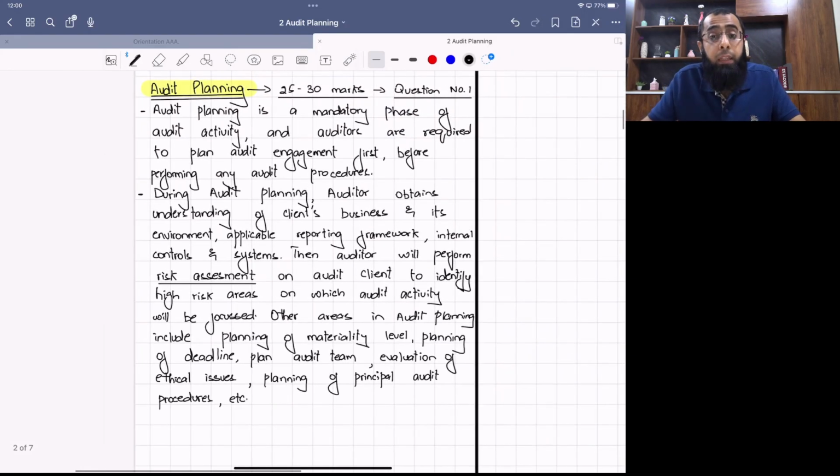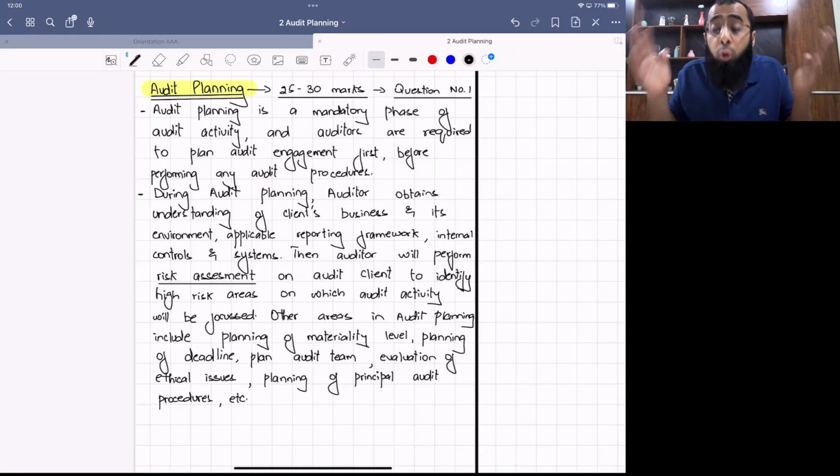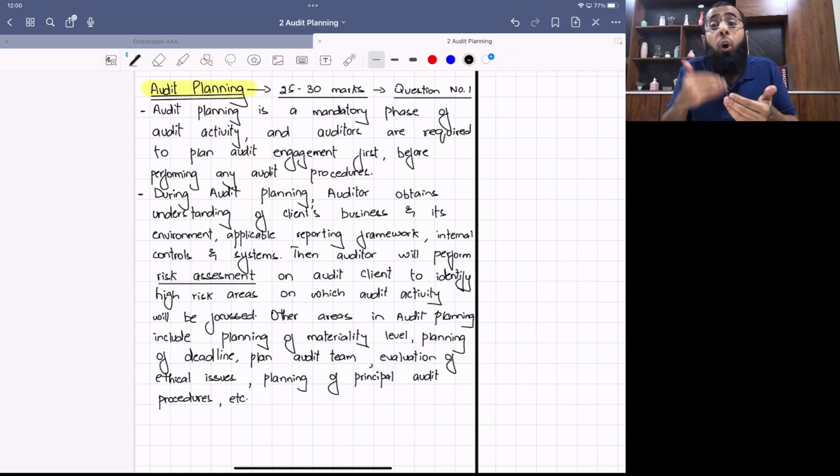The reason being that the better the audit planning is, automatically the entire audit will go with better quality. If you are doing audit of consolidated financial statements, which you call a group audit, then you have to think about the auditors of the components, the auditors of the subsidiaries also, how they are doing work. So this all will be considered during the audit planning.